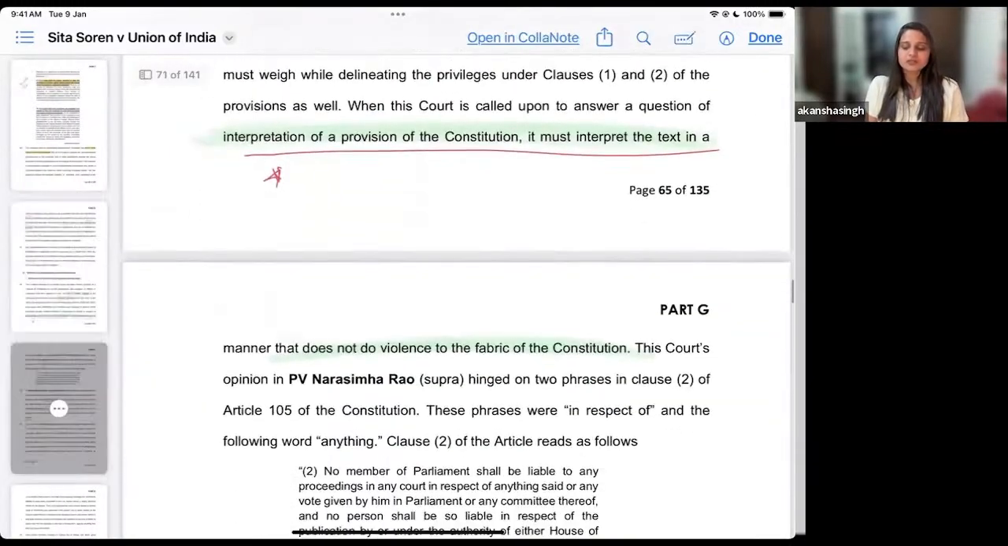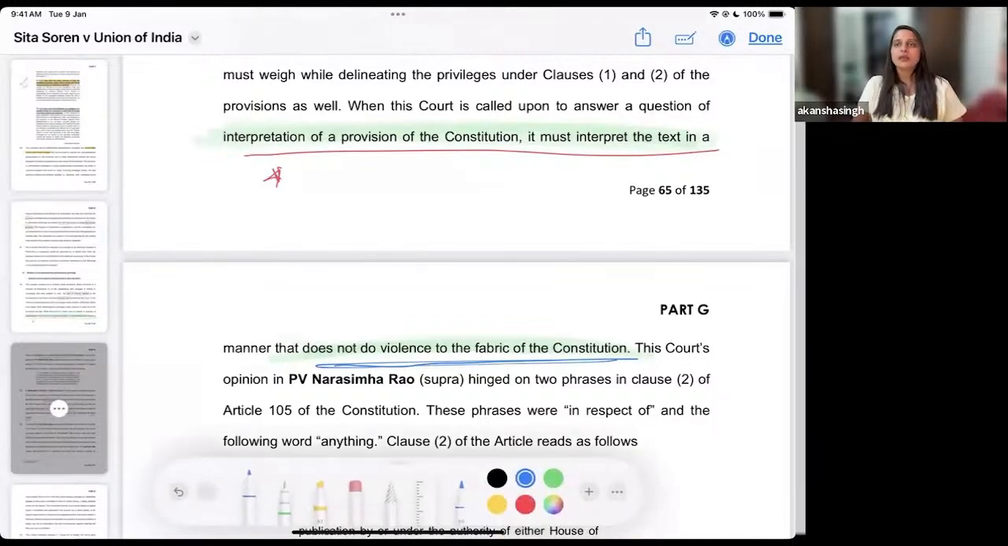The interpretation of a provision of the constitution must be done in a manner that does not violate the fabric of the constitution. So you have to keep these things in mind. It is applicable not only in the case of Sita Soren, but these are the rules of interpretation, principles that you must remember and know when you are reading any judgment. If you are preparing for judiciary, please use these principles in your answers. If you get a problem-based question and something is going against the idea of the constitution, you can't really give protection to it.